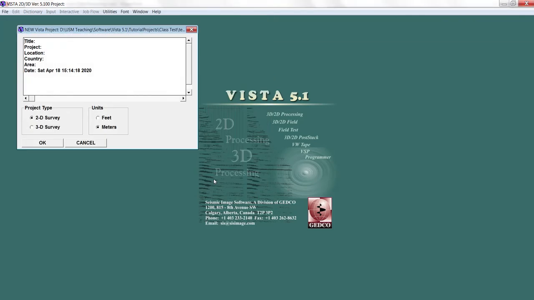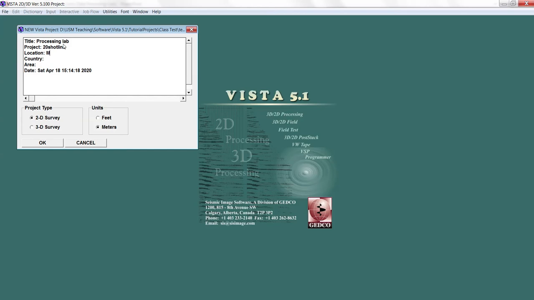You can say save. Now you have to define the title of the project. The project title is processing lab. The project is 20 short line.